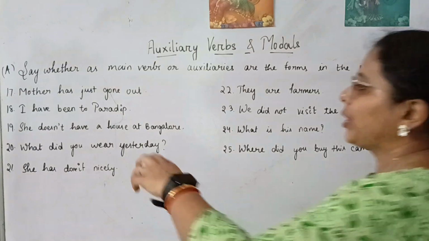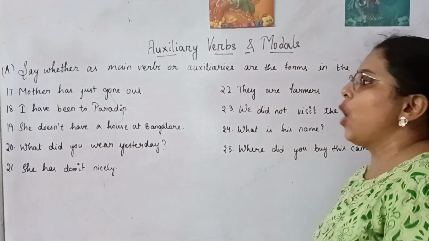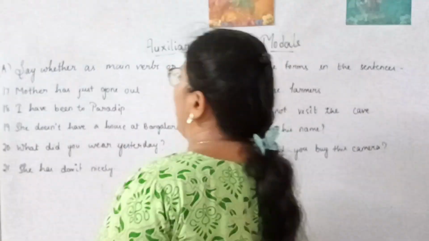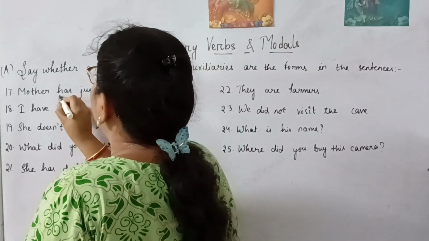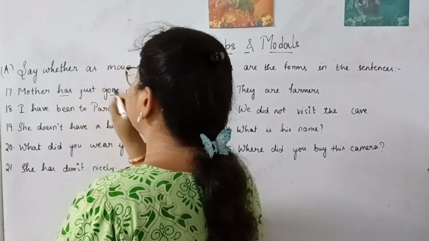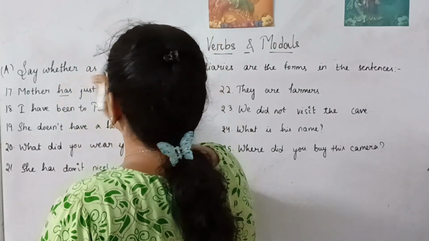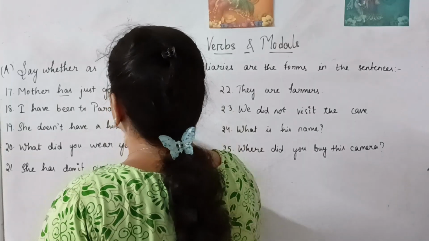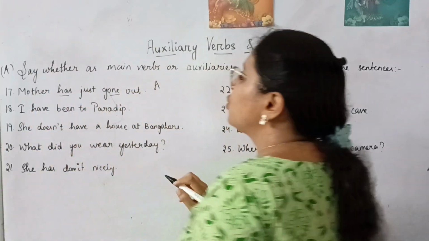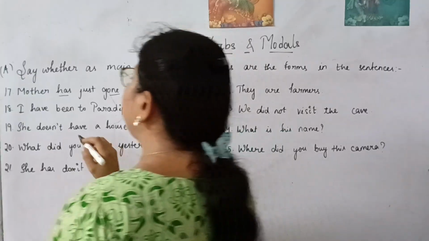So the 70 number question, mother has gone out. Mother has just gone out. So here has gone. Here has is used as the auxiliary verb. Next, I have been to Paradip.